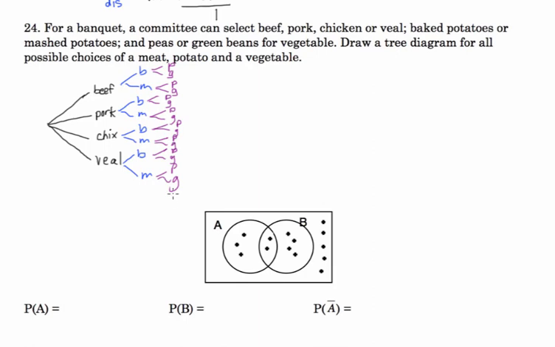So if you add all those up, that's 16 different outcomes, 16 items in my sample space. The way to do that without a tree would be to say you've got 4 choices for your meat, and then you've got 2 choices for your potato, and then you've got 2 choices for your veggie. 16 outcomes.